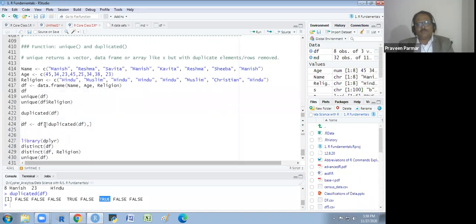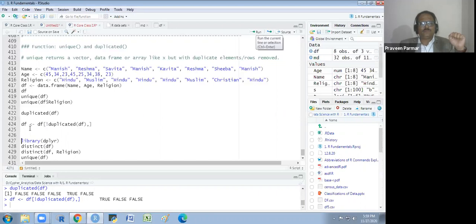I am using this function also sometimes. The not duplicated. Not duplicated will respond like a unique, which are not duplicated. I have used the exclamatory sign for the not duplicated df, and the comma, I want all the columns. And the same function, the square bracket I am using.